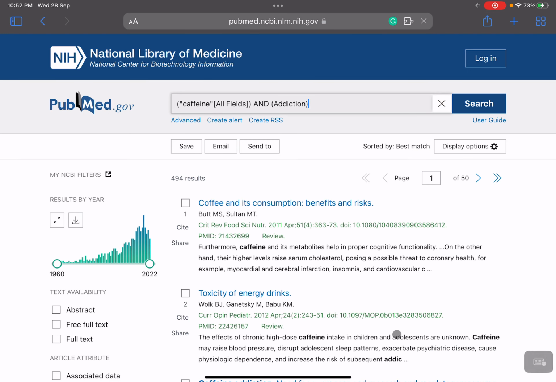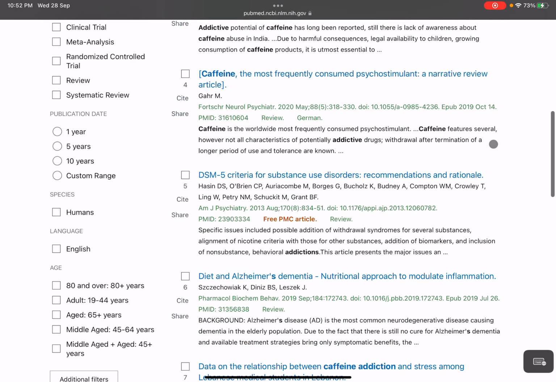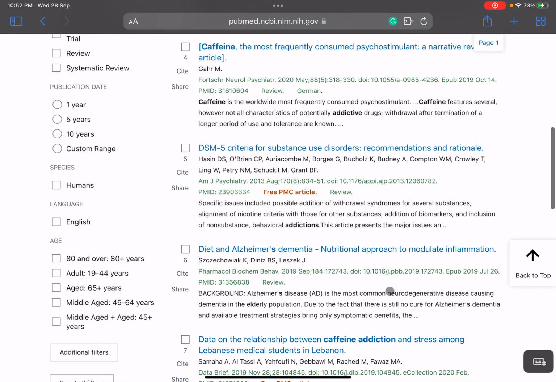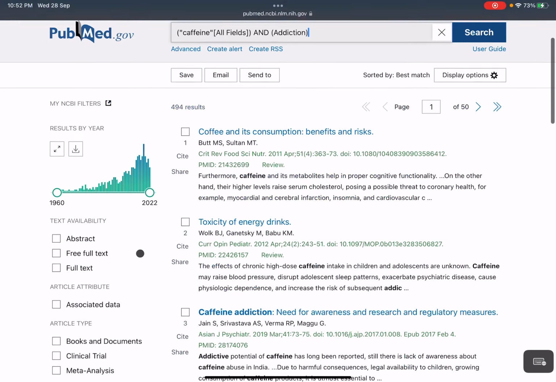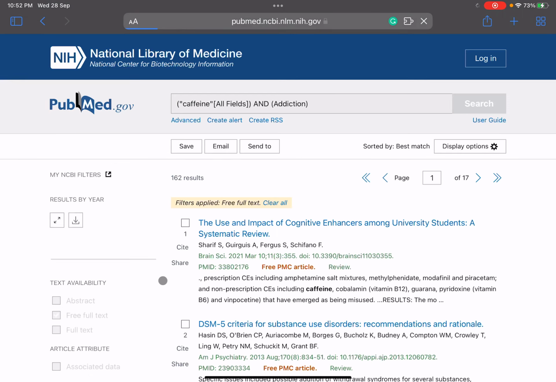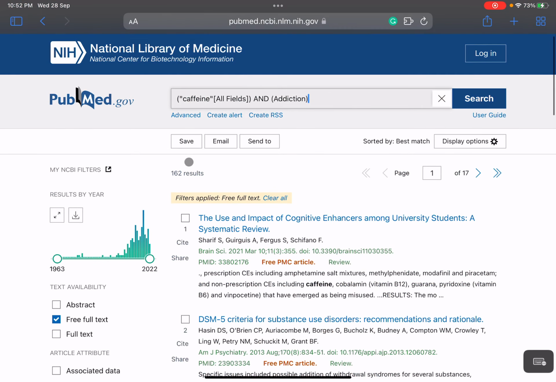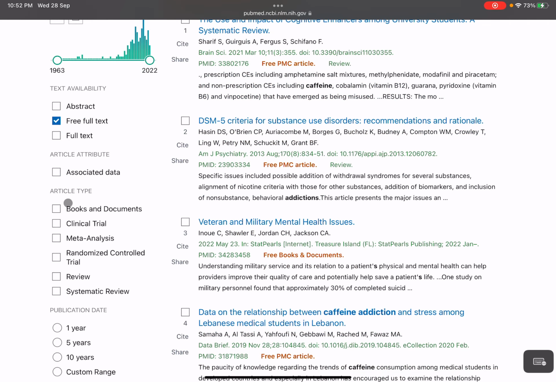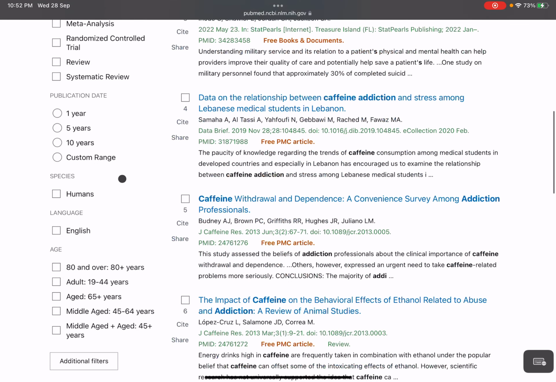So you have 494 results right now. Okay, so these are your results. Now there are certain filters available, such as whether you just want to see the abstract or the full text. I would suggest that while filtering, select the free full text. That's the best way. So your results are now fewer. And don't select an article type because we are doing review studies.